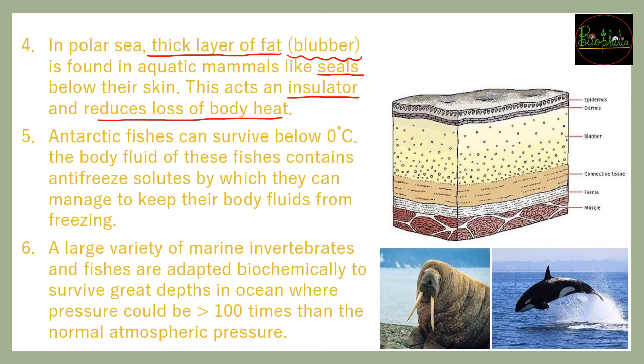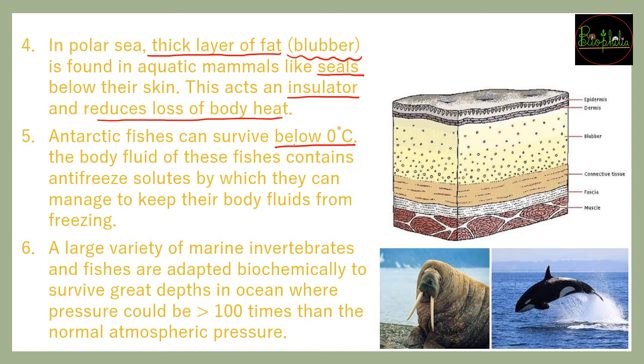The fifth adaptation is Antarctic fishes जो होती है, those who live below the 0 degree temperature. उनको इतने ठंड में हो सकता है that their body fluids will be freezing. So if you imagine to place a human below 0 degrees Celsius for a very long time, हो सकता है उसके बॉडी फ्लूइड्स, उसका खून, उसका पानी सब जमना शुरू हो जाएगा.